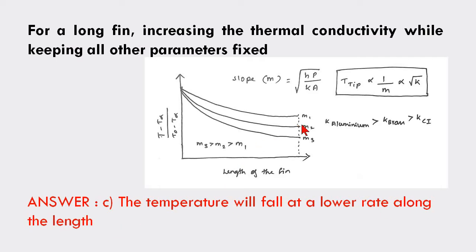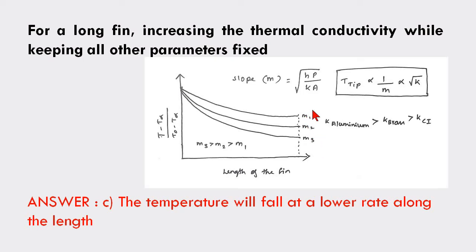How I am saying this is, you just consider this temperature distribution graph, right? You also consider three different materials. This one, M3, has the most slope, so that means it is the lowest thermal conductivity material. This one is for cast iron, this one is for brass, and this one is for aluminum, right?